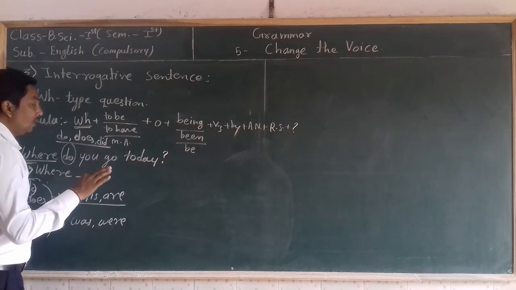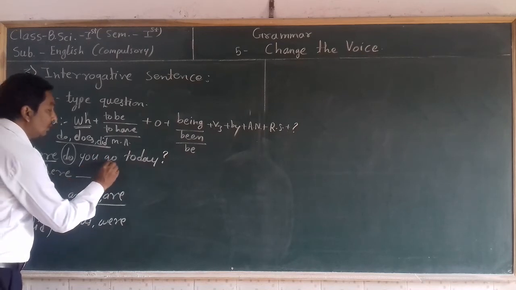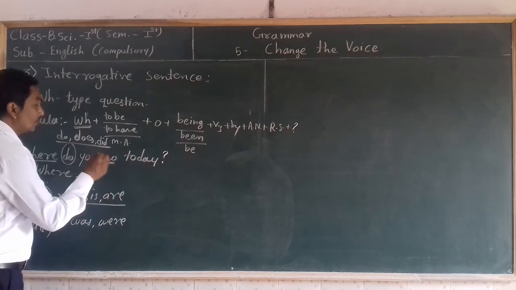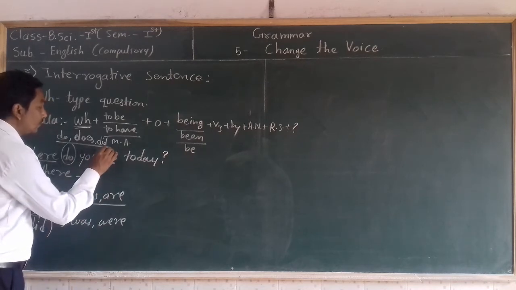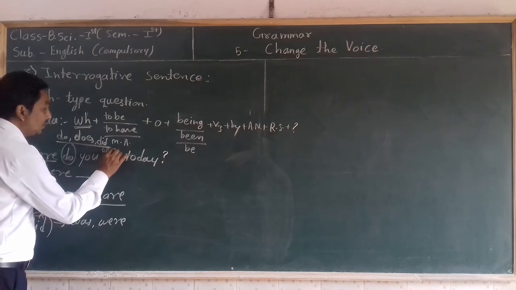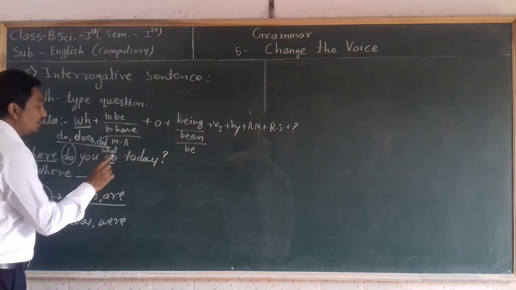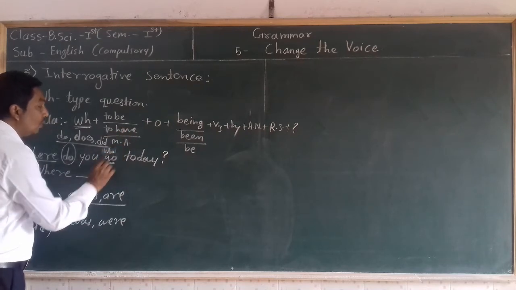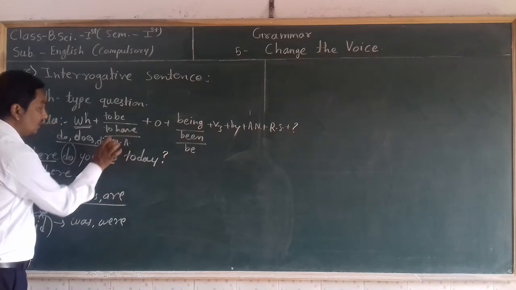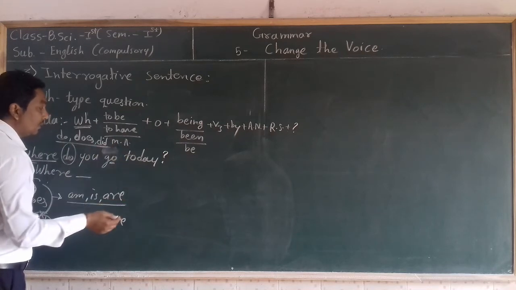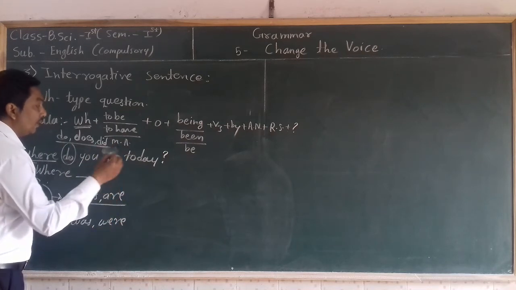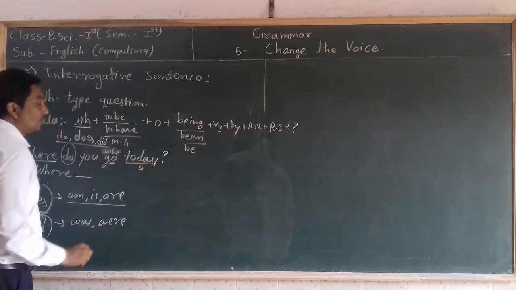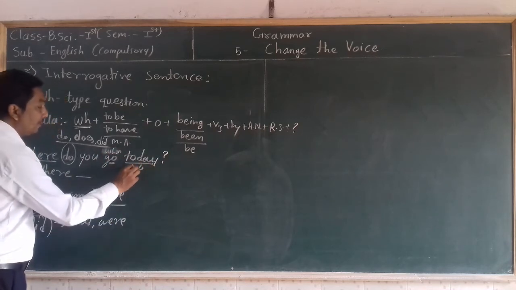To identify the object, we have to ask a question to the main verb of that sentence. The main verb is go. So we will ask the first question: what is going? We cannot get an answer. Then the second question: whom? Whom is going? We cannot get an answer. Then ask with other words: where is going? When is going? When is going? Today. So we get the answer today as the main object.